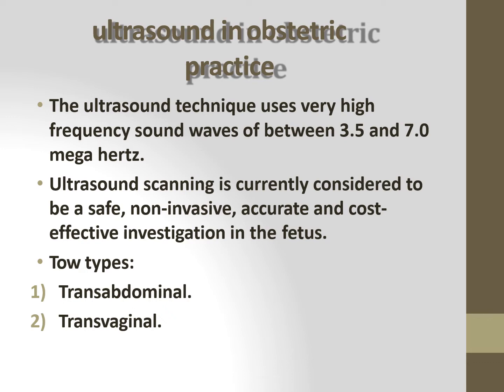There are two types of scanning we are doing nowadays: transabdominal and transvaginal. Transabdominal means we will place the probe over the abdomen and we will observe the fetus. Transvaginal means we will insert the probe through the vagina, and in that way you will visualize the fetus.